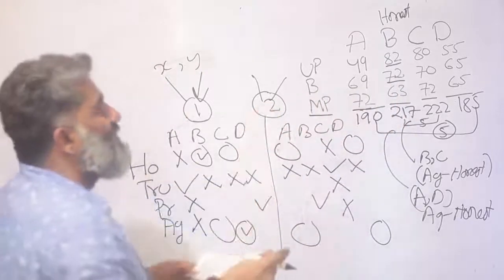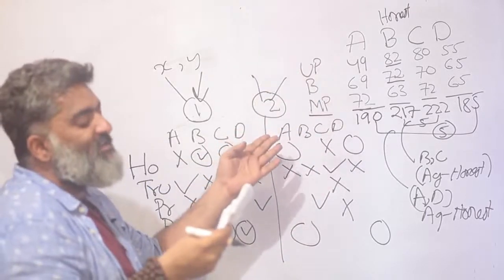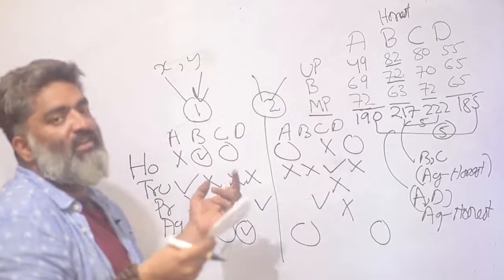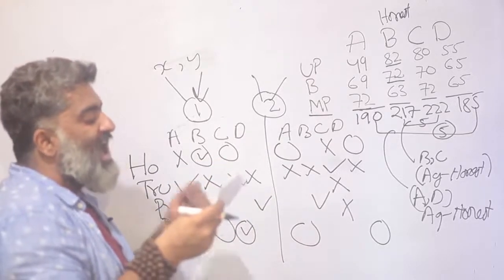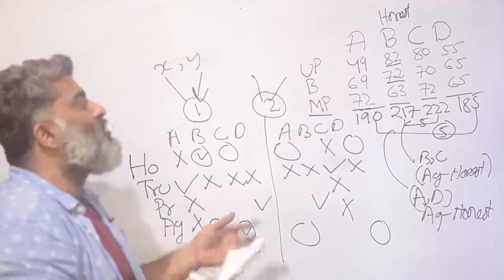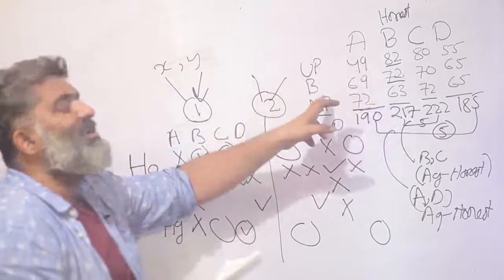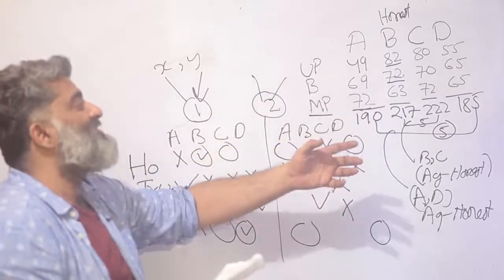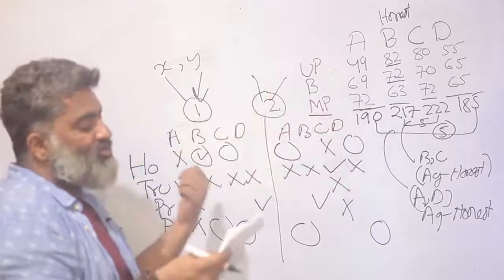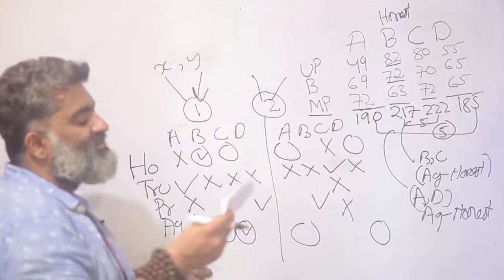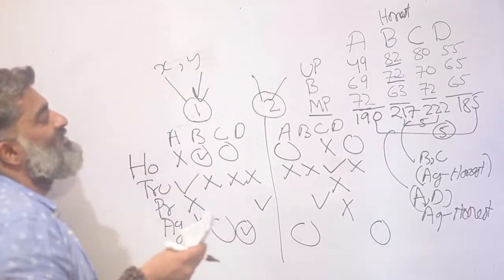Now stop here and notice the first statement was saying B is honest. The second statement is saying B is aggressive. So both of them definitely cannot be true simultaneously. So one of the options was, at most one of the statements is true. Because if I say B is honest, then definitely B cannot be aggressive, or vice versa. If I say B is aggressive, then B cannot be honest. So at this point I can actually mark my answer: at most one of the statements is true, both of them cannot be true simultaneously.